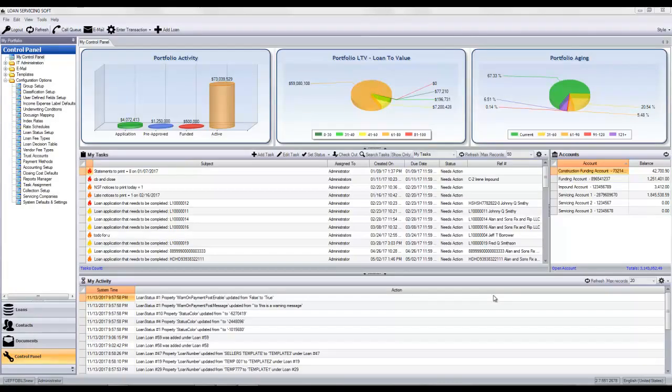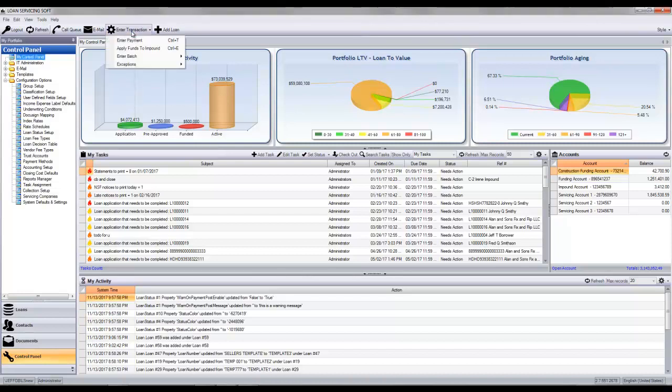Configuring payment distributions in loan servicing soft. So when you go to process your payments, how do you want the software to allocate the money to principal, interest, fees, escrow, the current amount dues, the past amount dues, and so forth? This is what we mean when we say the payment distribution.